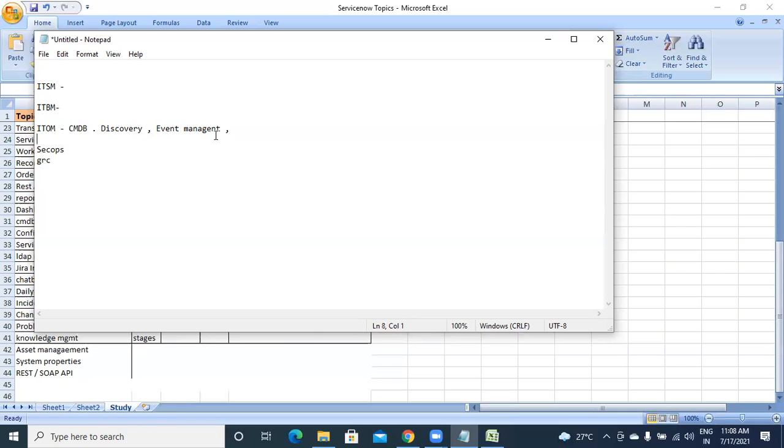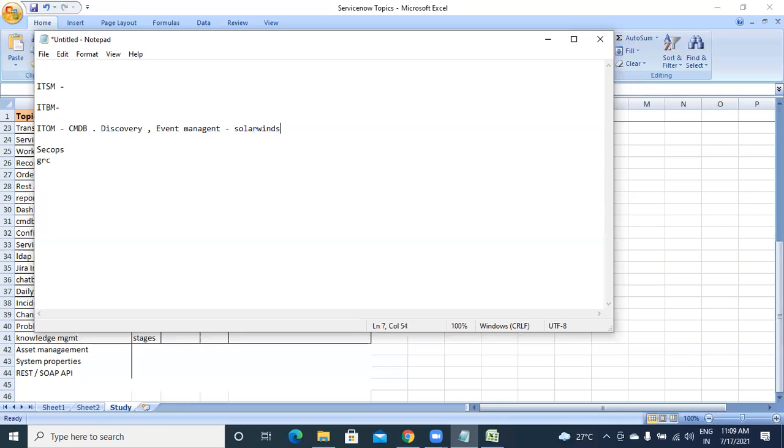And event management. We have some tracking tools. For example, if we have an application like Facebook and the application goes down for 2 minutes or 5 minutes, our development team should know about that, what the reason is and from which time to which time it was down. It should notify us within 2 minutes of our system going down. So for that we have event management, and with event management we integrate with some other tools, like SolarWinds.